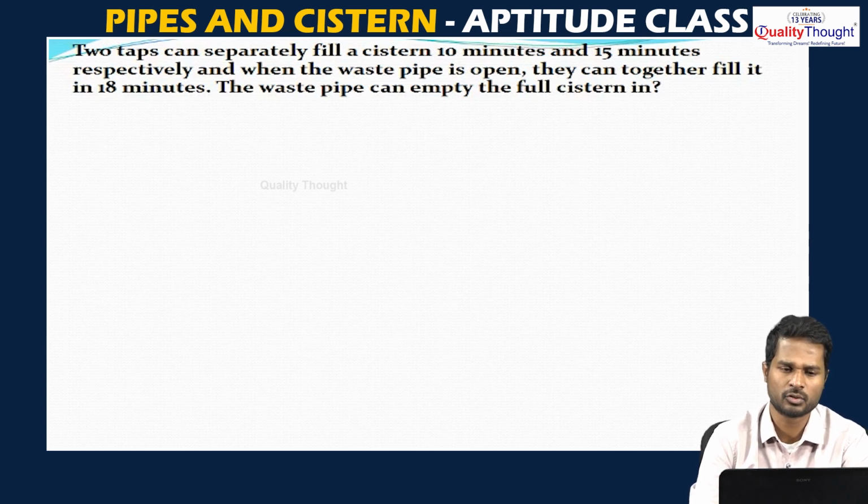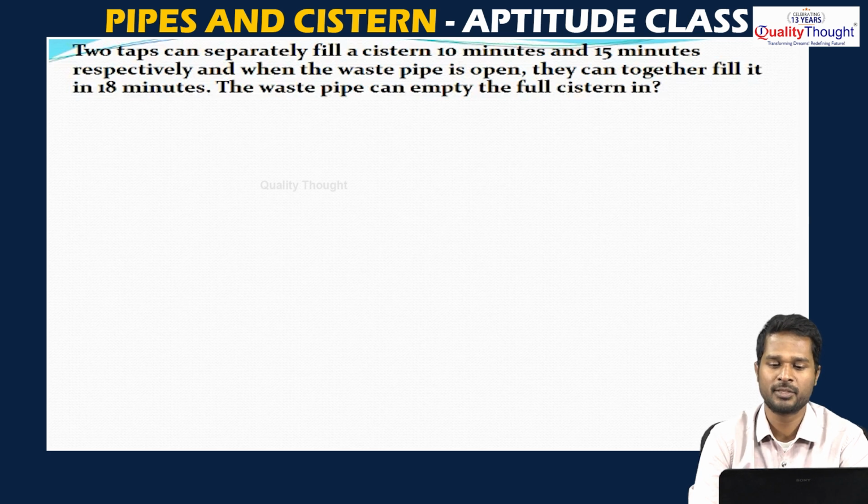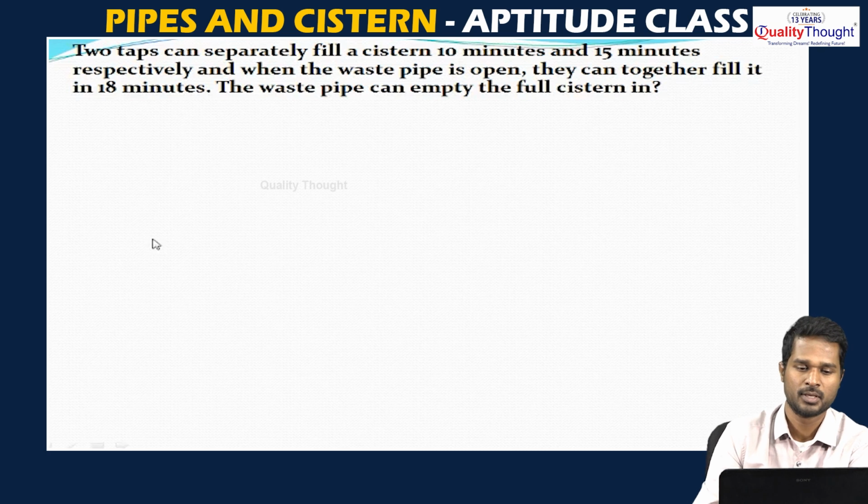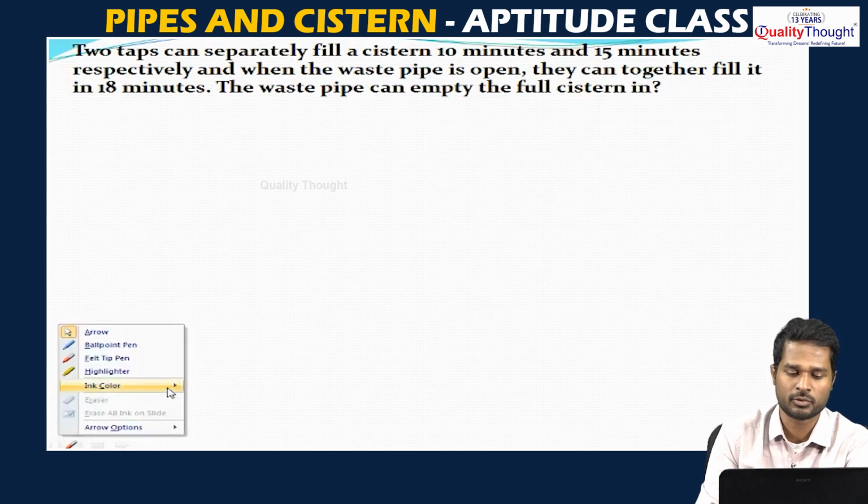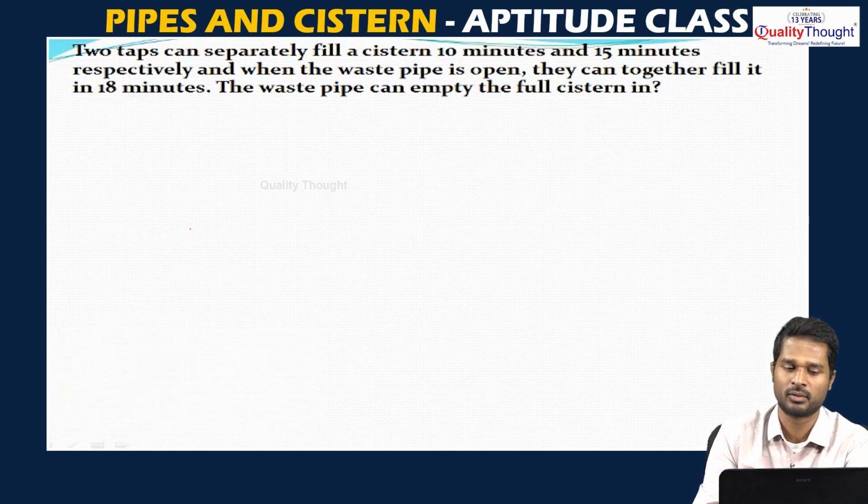See the question we solved: 2 taps can separately fill a cistern in 10 minutes and 15 minutes respectively, and when the waste pipe is open, they can together fill it in 18 minutes. The waste pipe can empty the cistern in. See, the question is clear. There are two pipes which are filling the tank, and there is a pipe which is removing the water, which is called the waste pipe. We have seen the traditional method to solve the question. Let us see the other method to solve this.